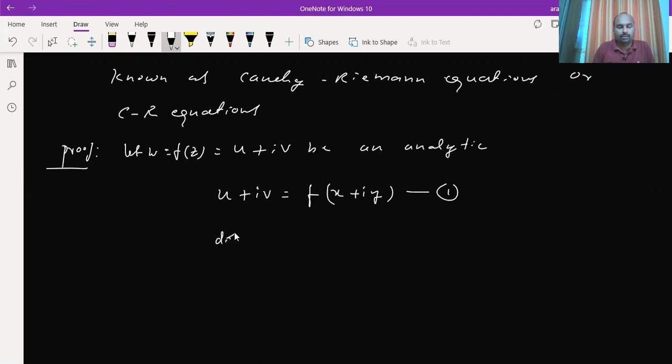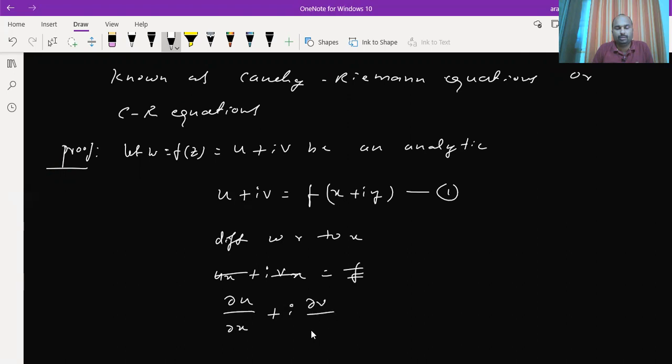Now I will differentiate this with respect to x. So u and v both are functions of two variables. So I'll write it as del u by del x plus i into del v by del x is equals to f dash of x plus iy into, x derivative is 1 and iy derivative is 0.